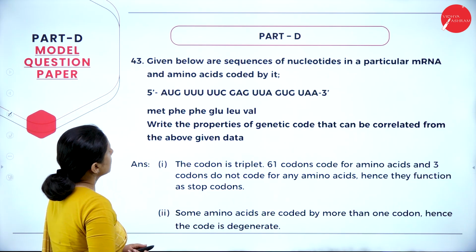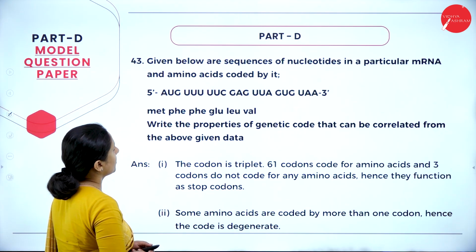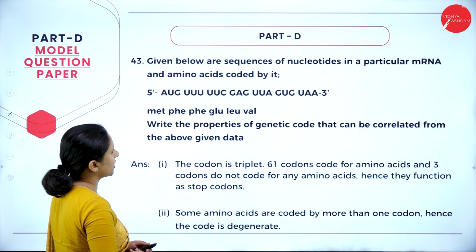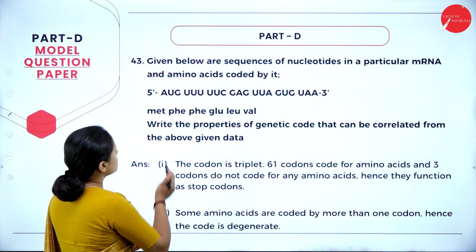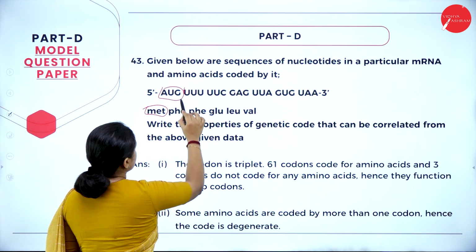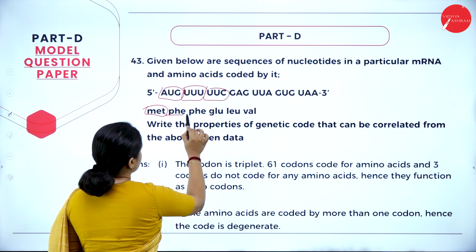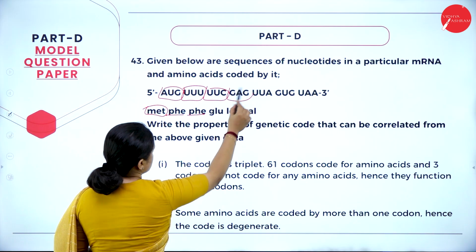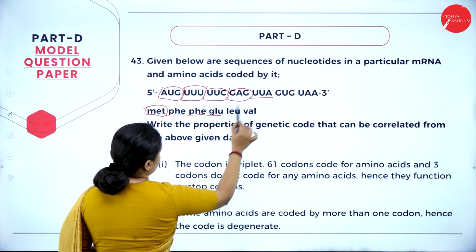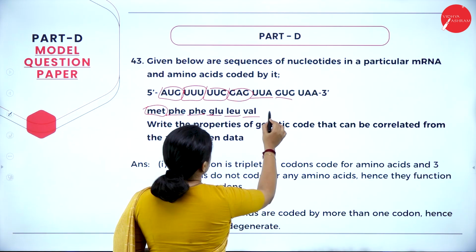So moving further, given below are sequences of nucleotides in a particular mRNA and the amino acids coded by it. That is, AUG stands for methionine, UUU stands for phenylalanine, UUC for phenylalanine again, GAG for glutamine, UUA for leucine, GUG for valine, UAA, and so on.